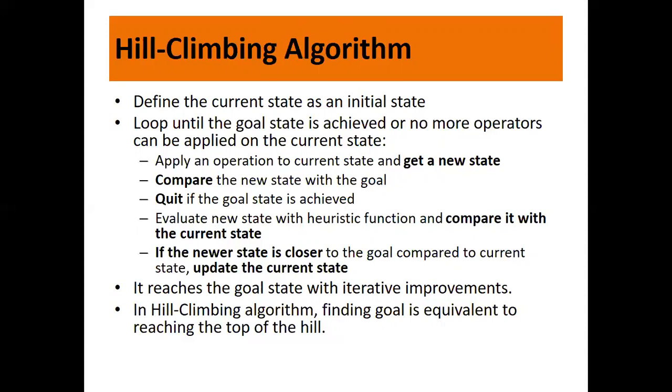In the hill climbing algorithm, finding the goal is equivalent to reaching the top of the hill. So I'm sure the hill climbing algorithm is clear. Again, I repeat, it is a looping structure. You start with the initial state, right? Apply some operations to it, come up with a new state. Now compare this new state with the goal state. If the goal state and the new state generated are the same, you quit, the goal is achieved.